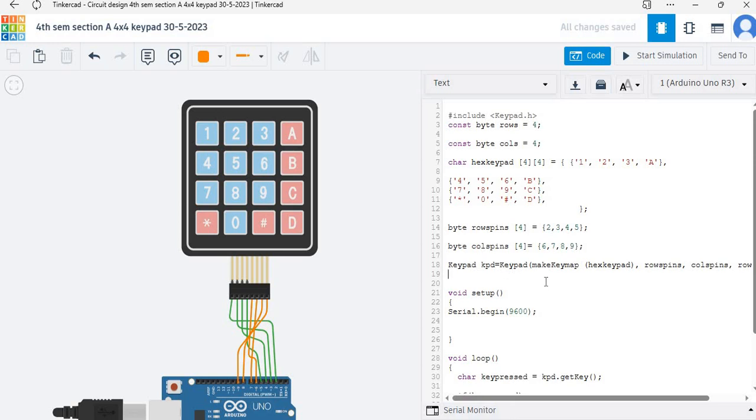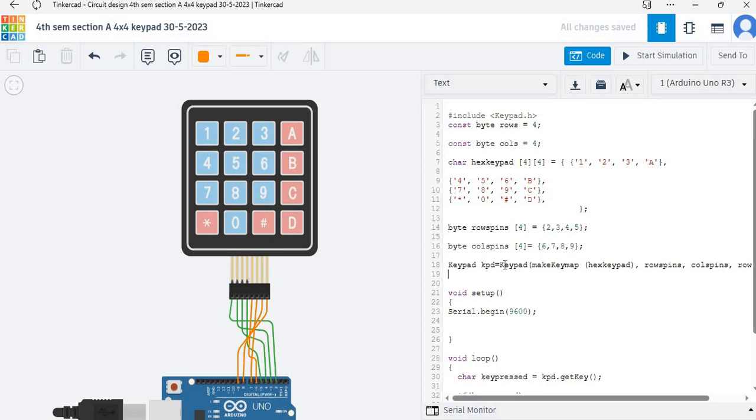So after running this code, when you send the hex keypad, rows pins, columns pins, rows and columns to this built-in function, as a result it will return a specific value and it will be stored in the kpd variable. Yes sir. Okay. After that you will store the equivalent code of.